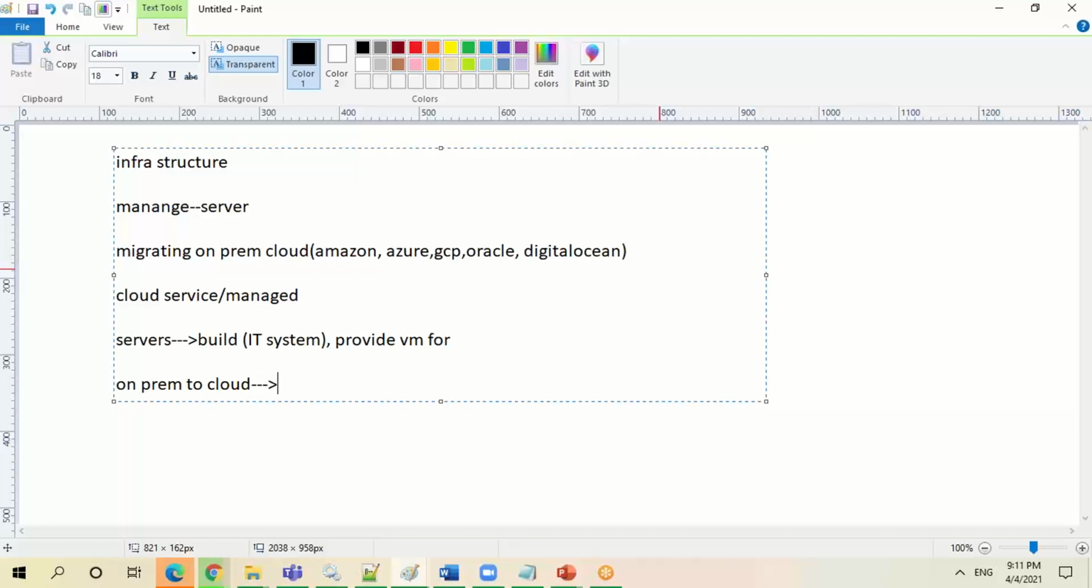Any idea why companies are moving from on-prem to cloud infrastructure? What is the advantage they're getting by moving from on-prem to cloud? Or is it the trend, because of which they're moving, or anything else? Any thoughts, guys? Please, let the session be interactive. Yeah, it's cost reduction. Okay. Anything?